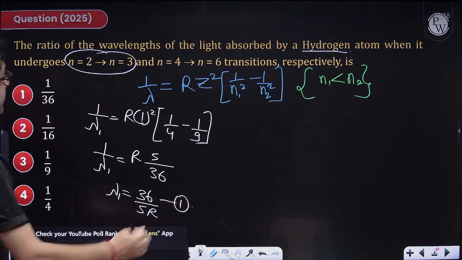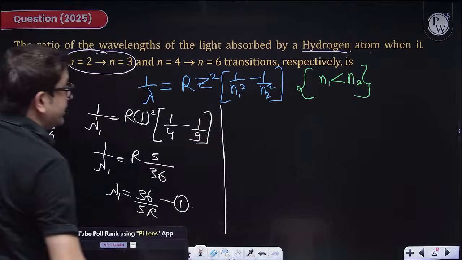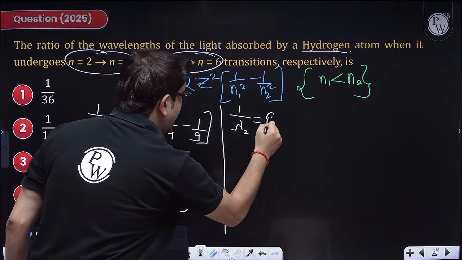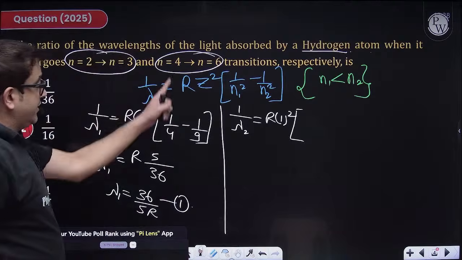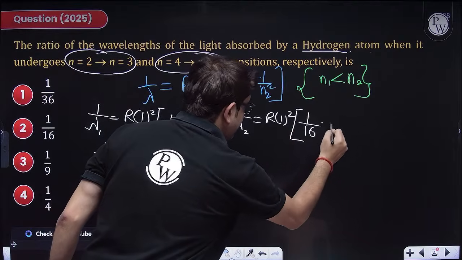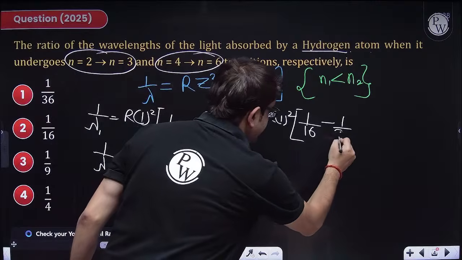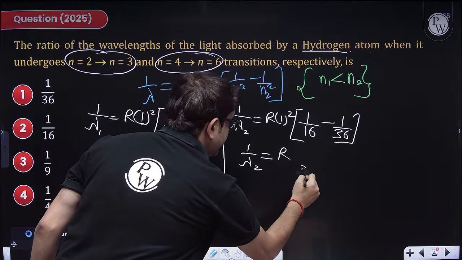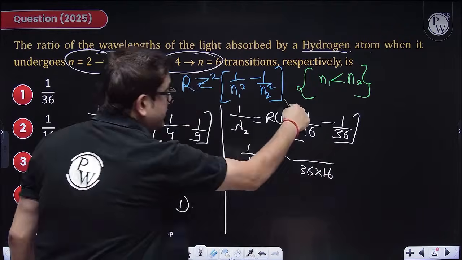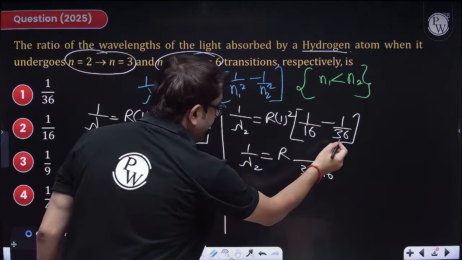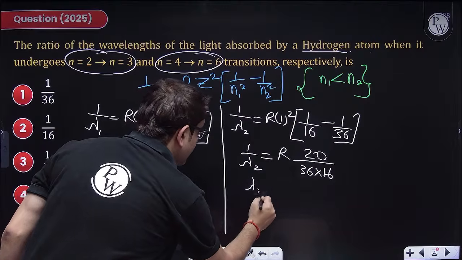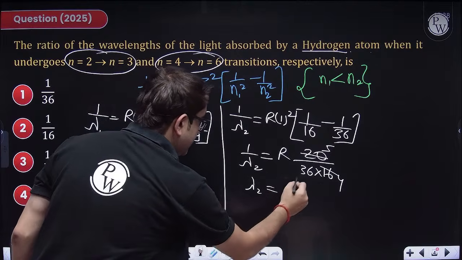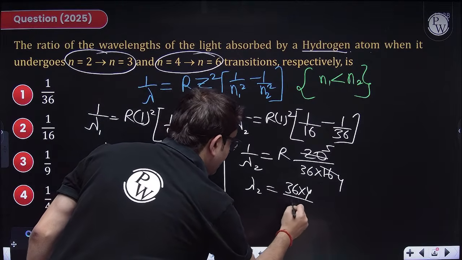This is equation 1, because you have to give the ratio. What about the other wavelength? The other transition is from 4 to 6. So 1 upon lambda 2 will be equal to R into Z squared into (1 upon 4 squared, that is 16, minus 1 upon 6 squared, that is 36). That means 1 upon lambda 2 is R into (36 minus 16) upon 36 into 16, which is 20 upon 36 into 16. So lambda 2 will be equal to 36 into 4 upon 5R.